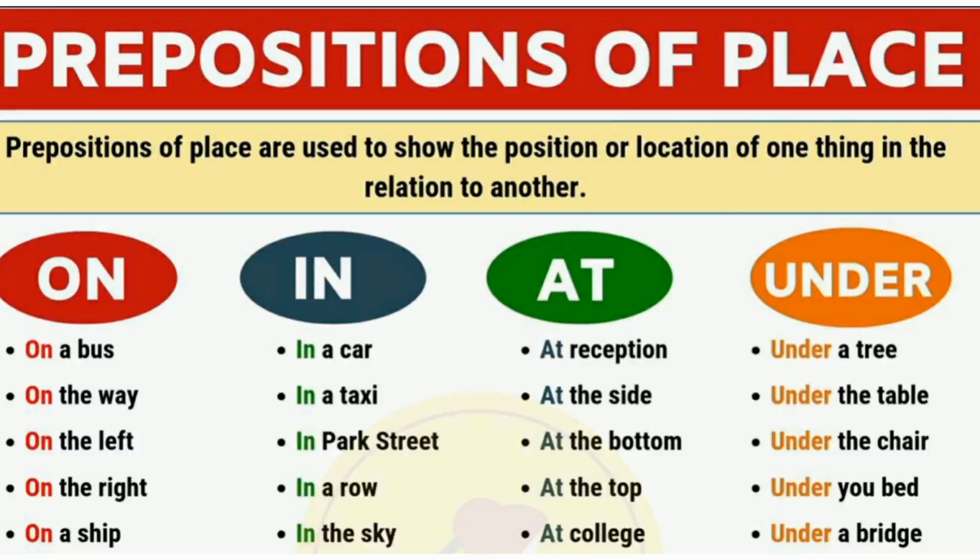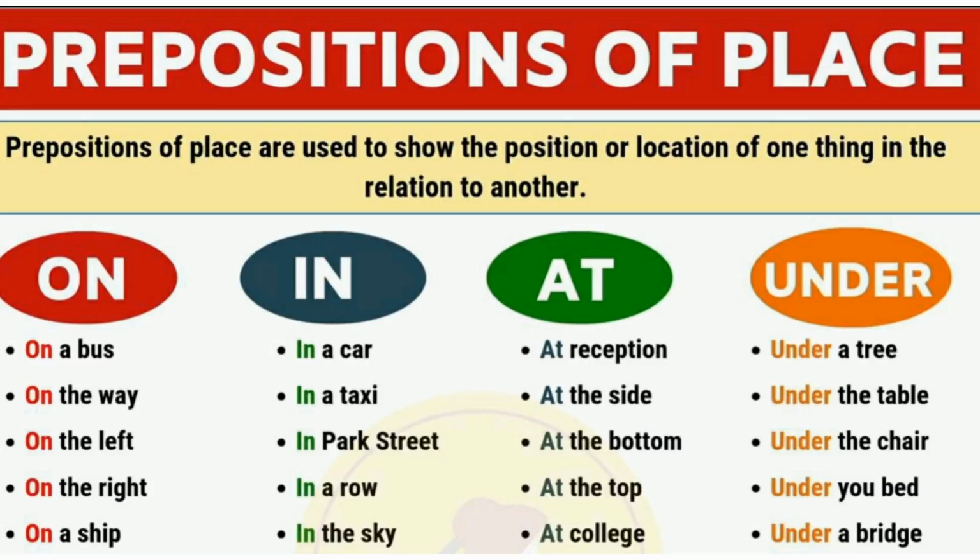Examples for on are on a bus, on the way, on the left, on the right, on a ship. Examples for in are in a car, in a taxi, in Park Street, in a row, in the sky.